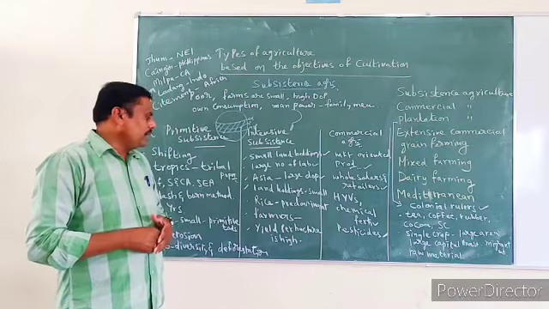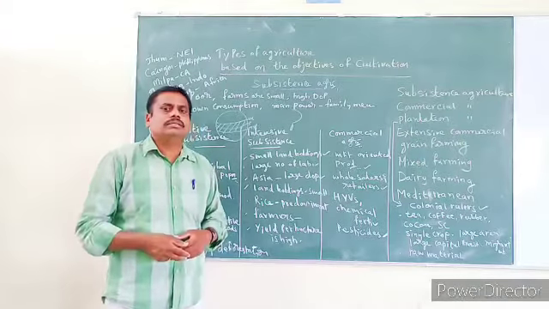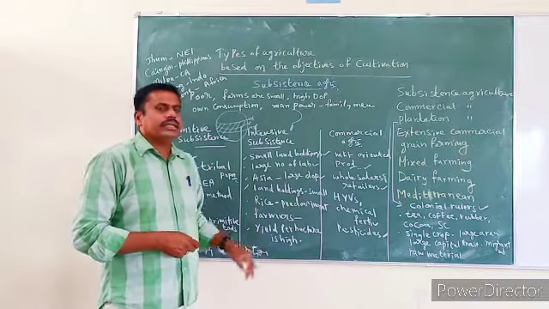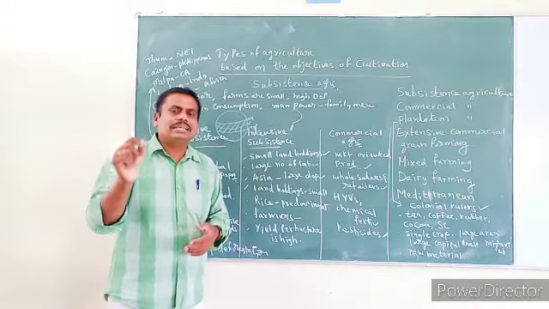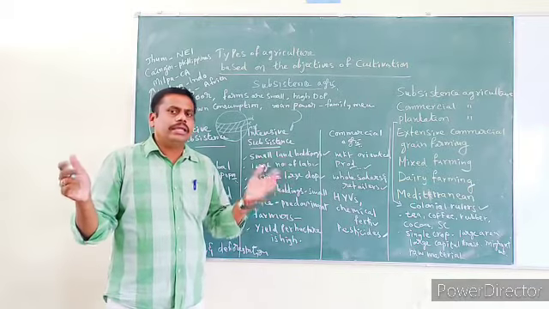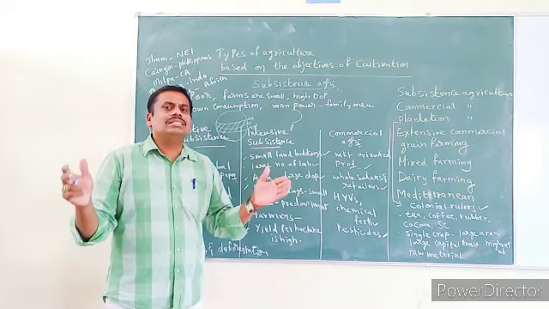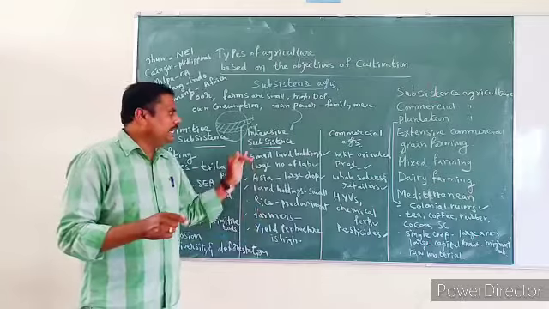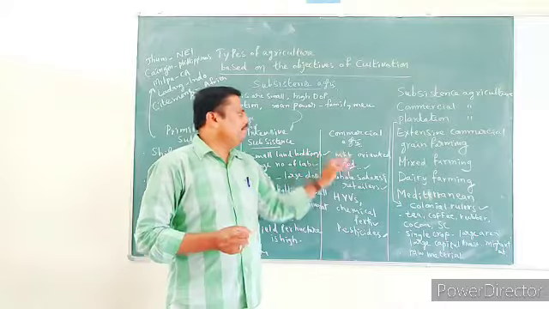Here farmers do this type of agriculture with the help of family members. And in this type of agriculture, the yield per hectare is high, yield per person is low, because of the small size of land holdings. So that you have to understand in case of intensive subsistence agriculture. I hope you understood. Now coming to commercial agriculture.